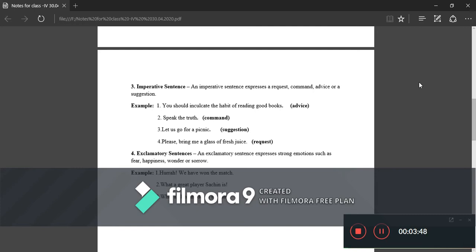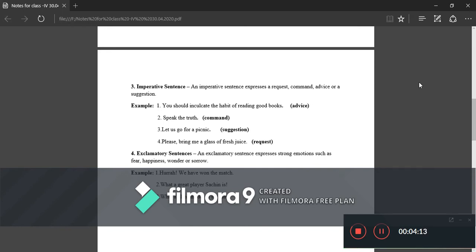Example, you should inculcate the habit of reading good books. It's an advice. Speak the truth. It's a command. Let us go for a picnic. Suggestion. Please bring me a glass of fresh juice. Request. Next, there are some more examples. You should always remain clean. It's an advice. Tell me something about your school, please. It's a request.